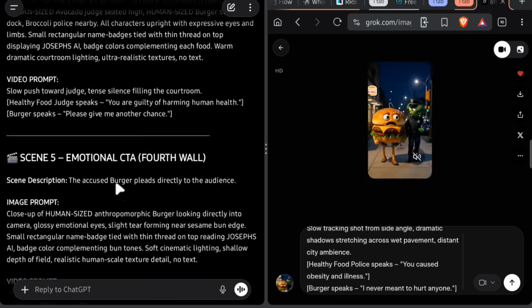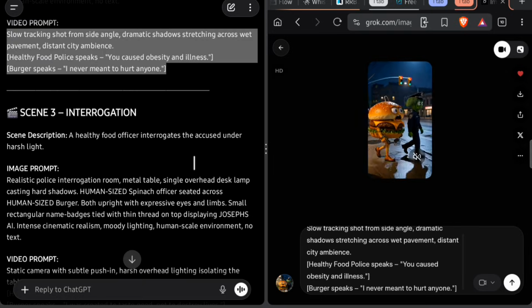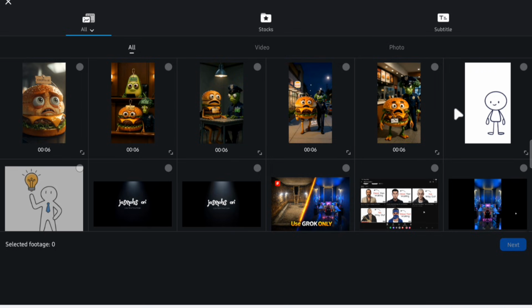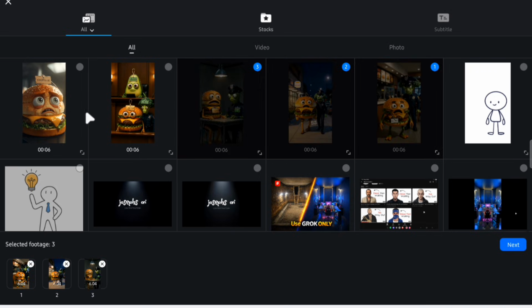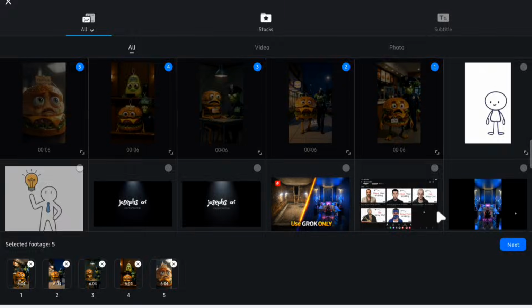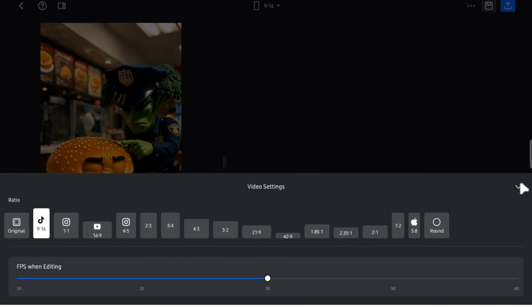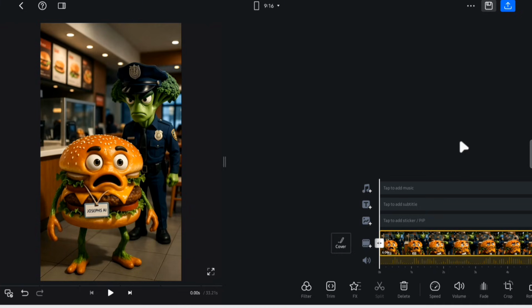All image and video prompts are already created for you, so you do not need to write or design anything manually. After generating all the video clips, import them into your video editor in the correct order. Make sure the aspect ratio is set to 9:16. Then export the final video. I am not going to describe these basics step by step and waste your time, and that's it. Your ready-made cinematic video is complete.